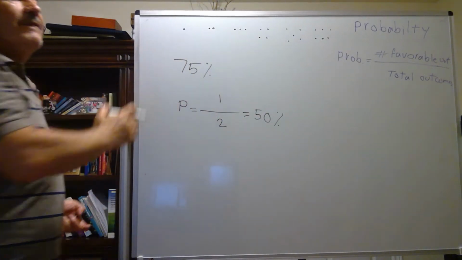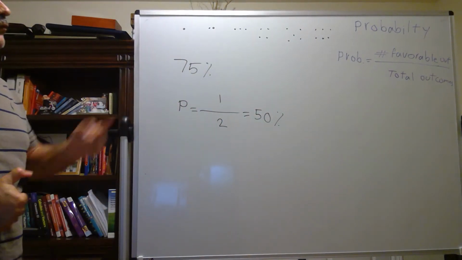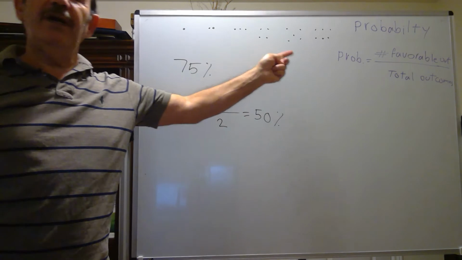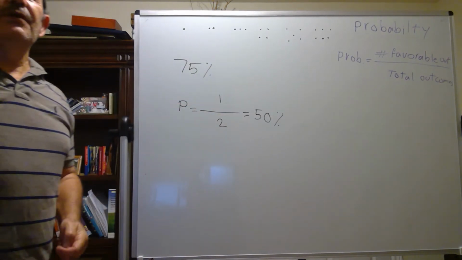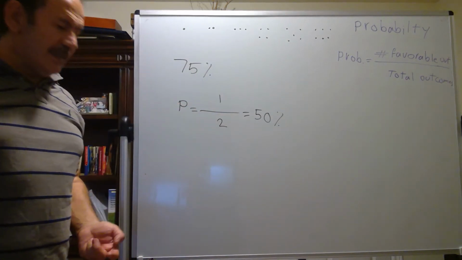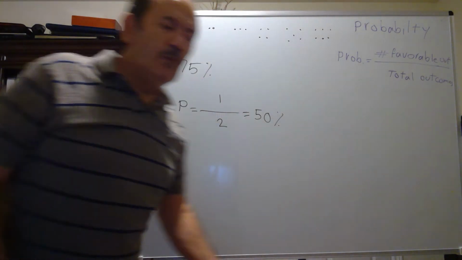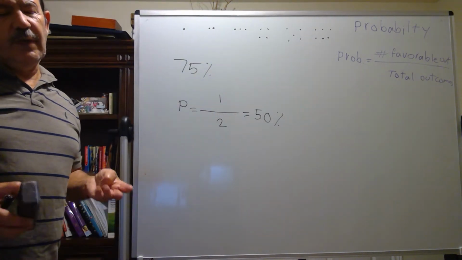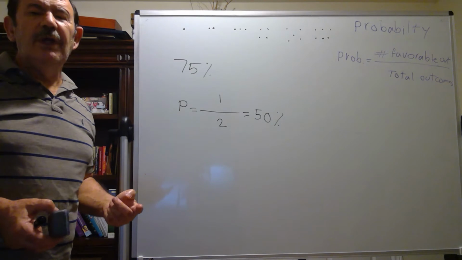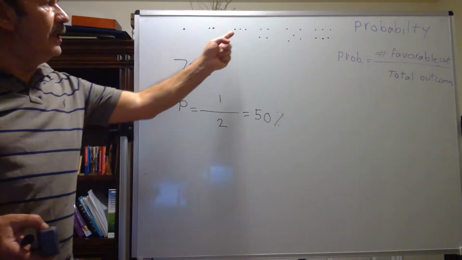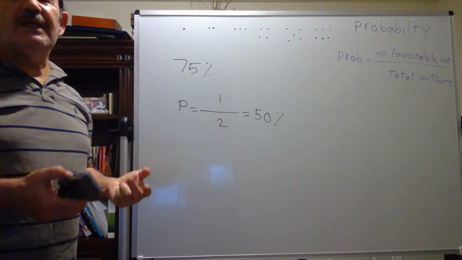These are the different faces of a dice, 1, 2, 3, 4, 5, and 6. When I'm rolling a dice, let's say I want to know the probability that two is face up.